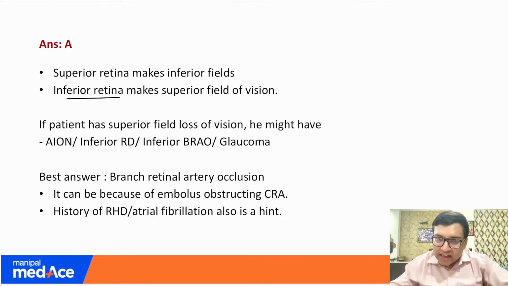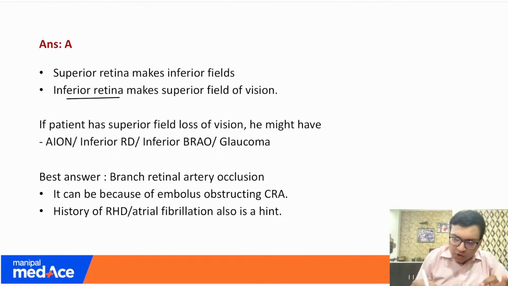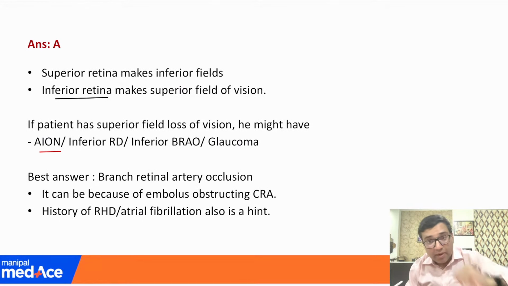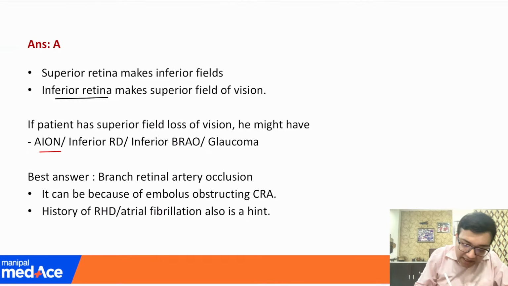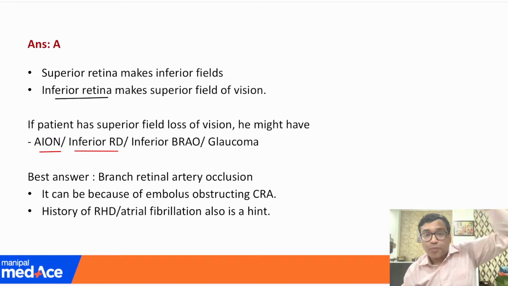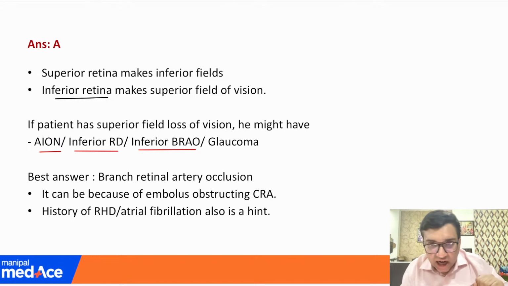Okay, now what are the differential diagnoses? What are the various things which can cause this? So it can be an anterior ischemic optic neuropathy. Remember the altitudinal hemifield defects that can be there in AION. It can be an inferior RD. Remember, inferior RD, superior field loss. It can be an inferior branch retinal artery occlusion.